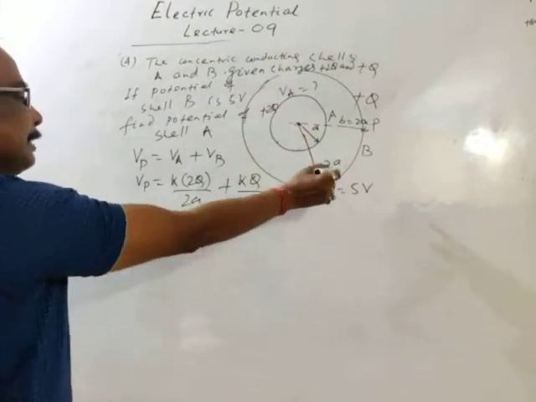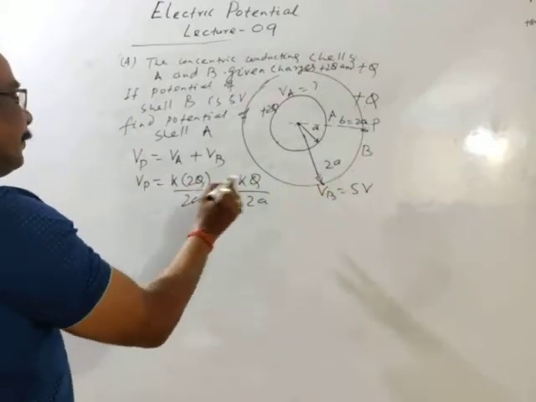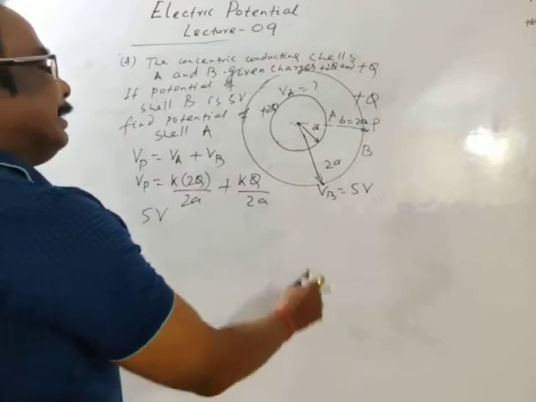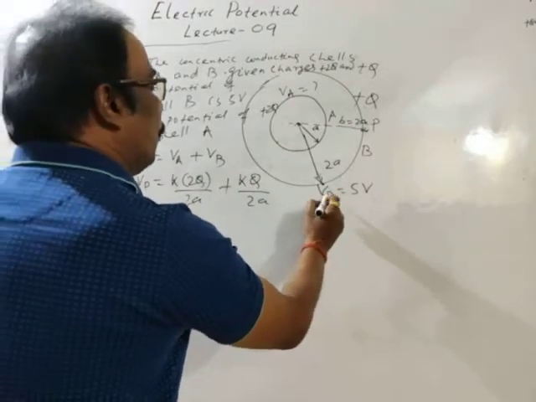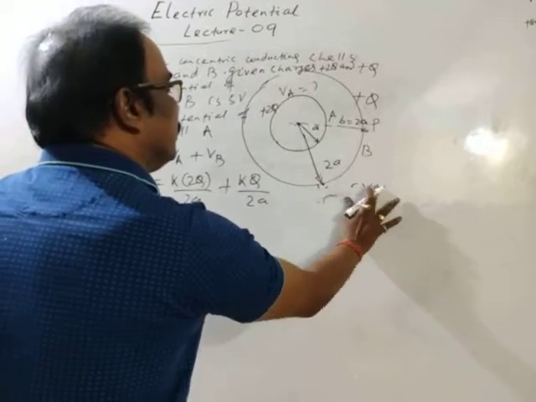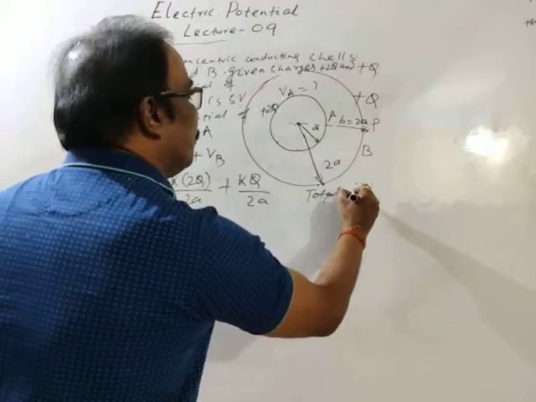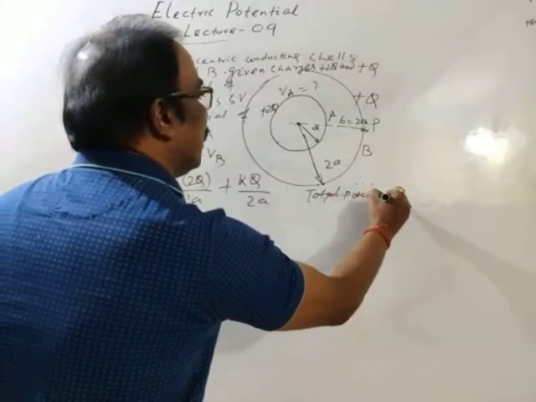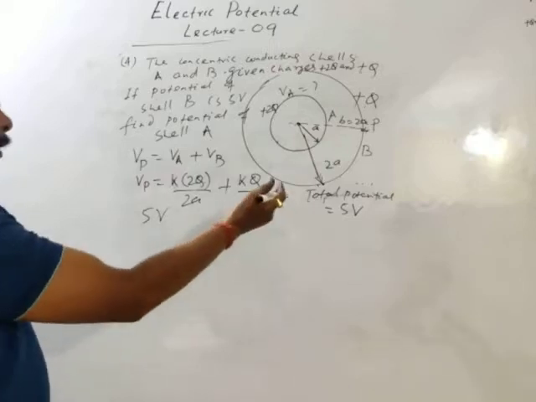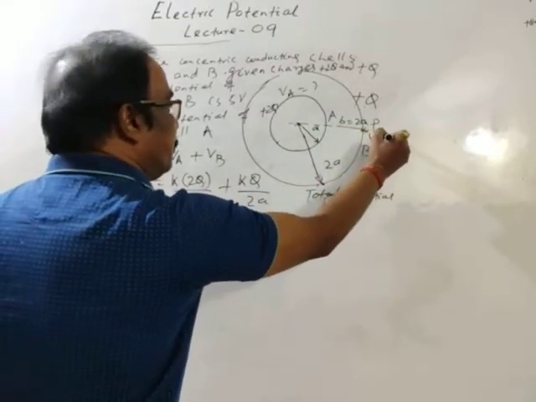Then the total potential at point P is VB, which means 5 volt. This is the point P, so VP is 5 volt.